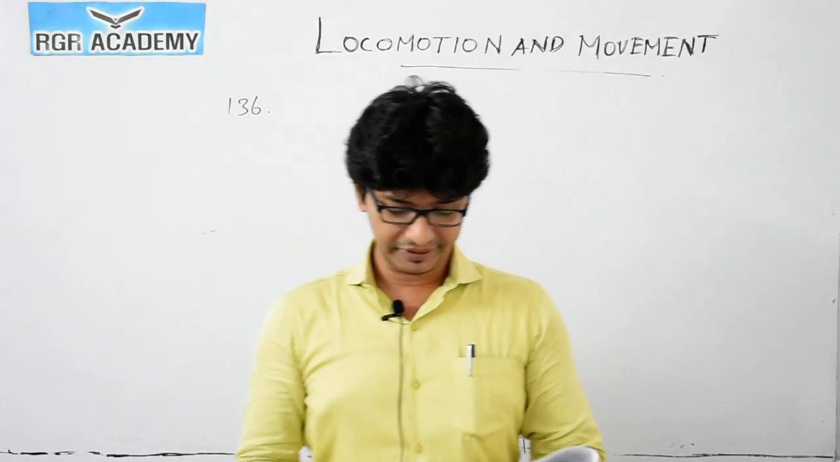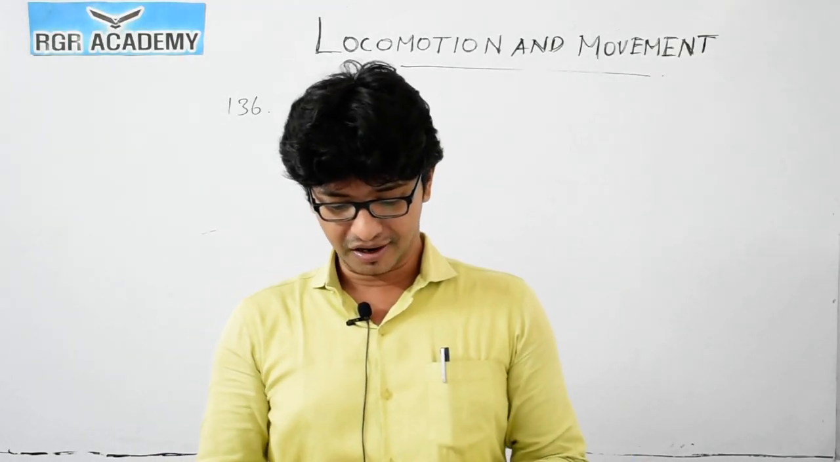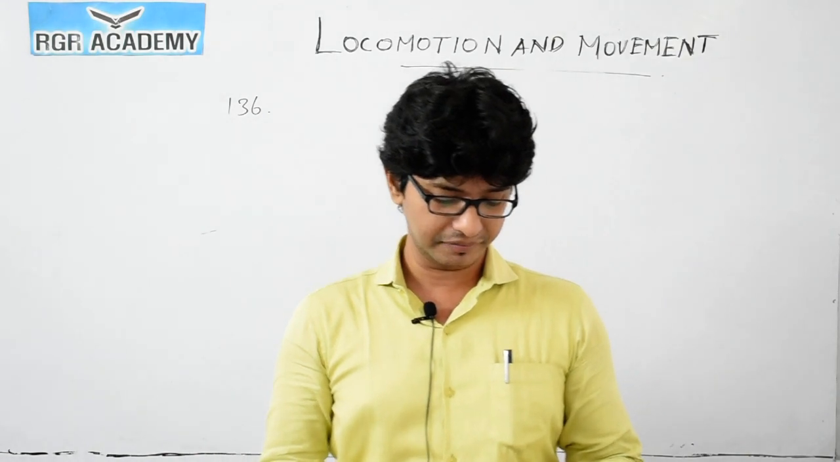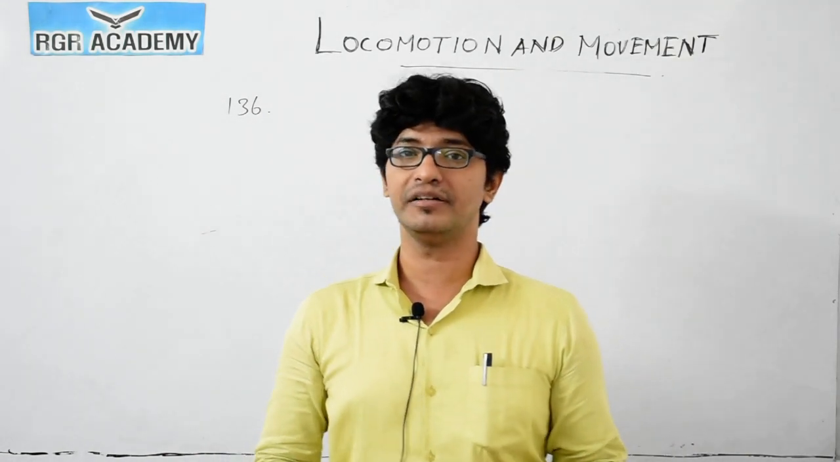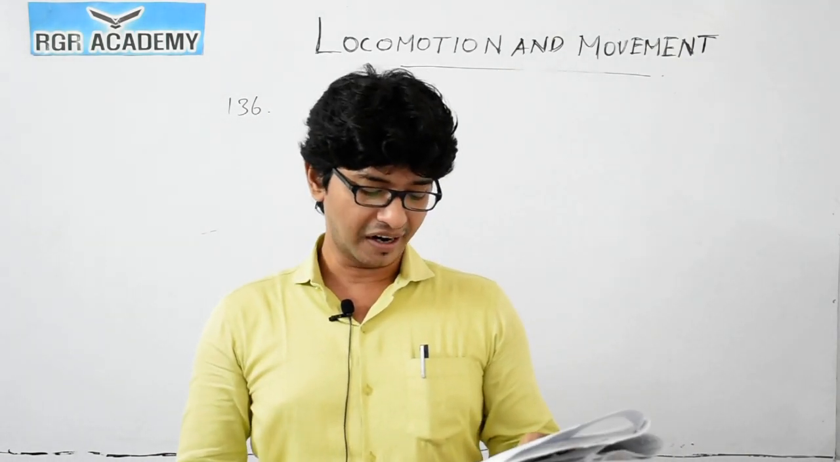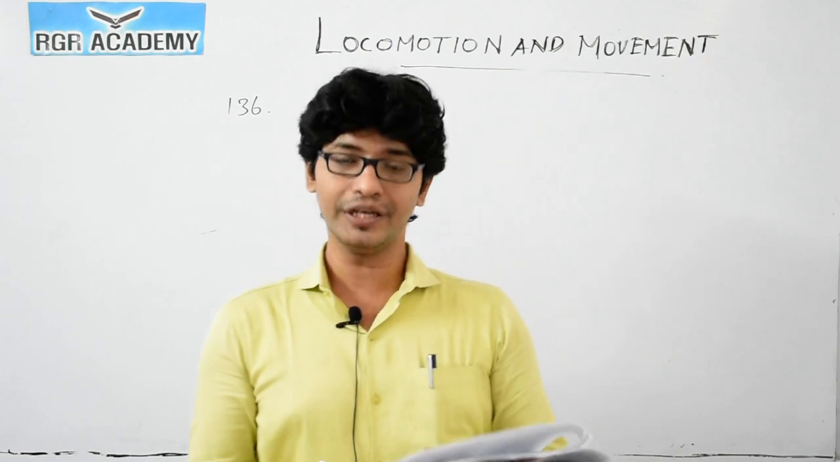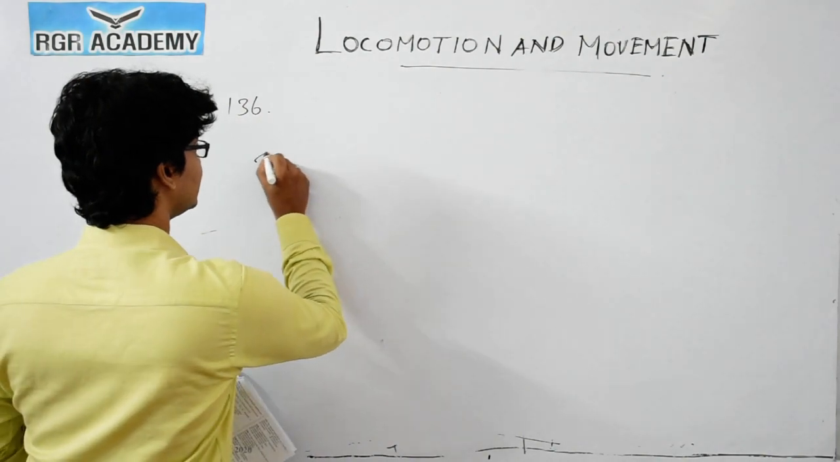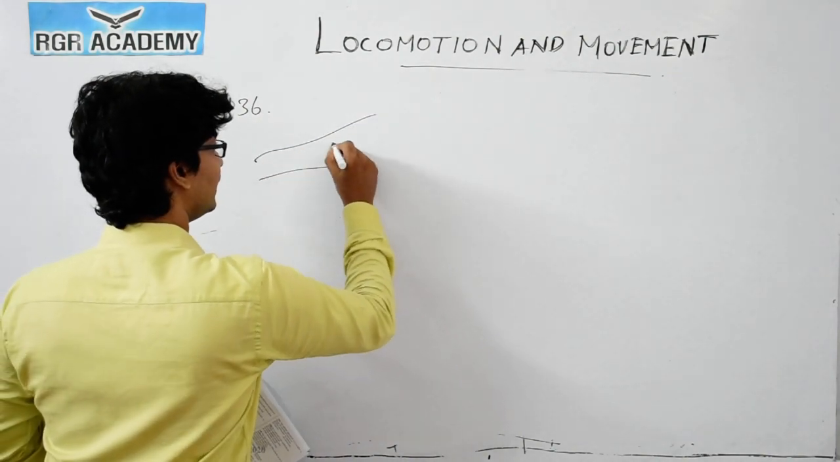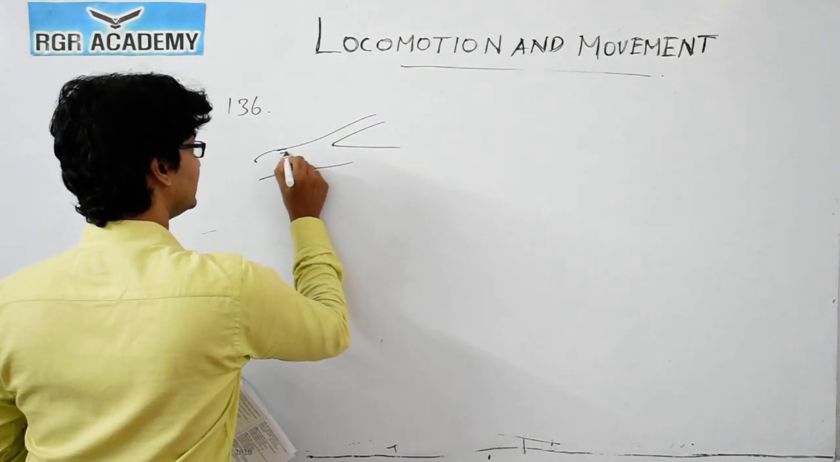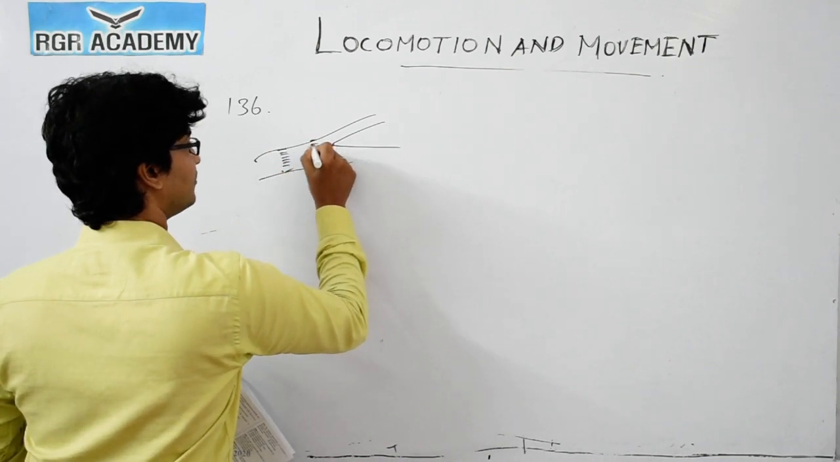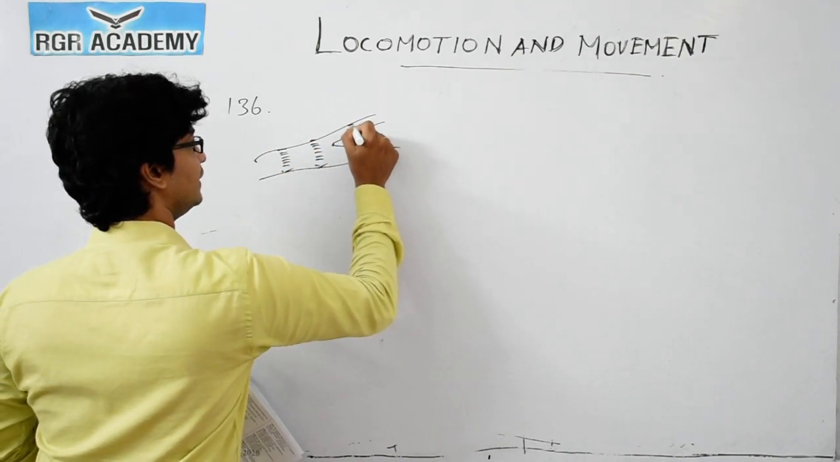Question number 136. Muscles of the heart. You know the three types of muscles that you would study: striated muscles, visceral muscles, and the heart muscles. The heart muscles are striated, branched, and involuntary. When you see the heart muscles, you could see the striations, and also you could see the branches here.